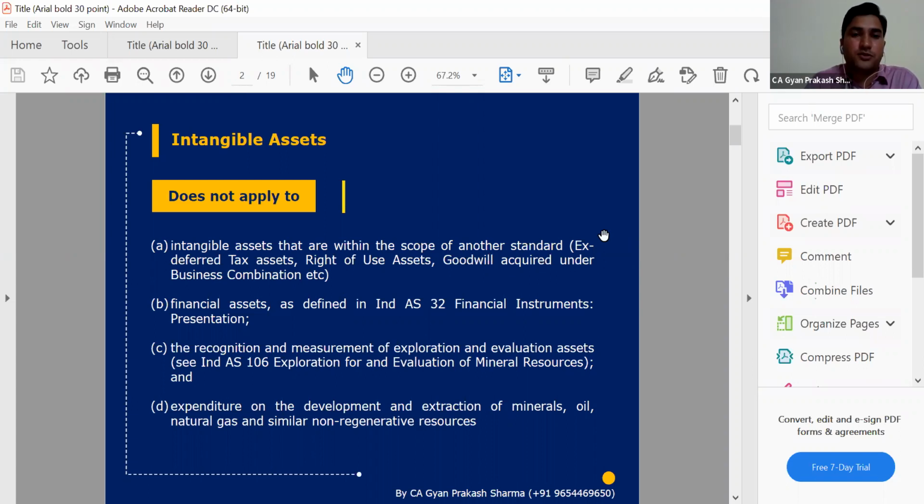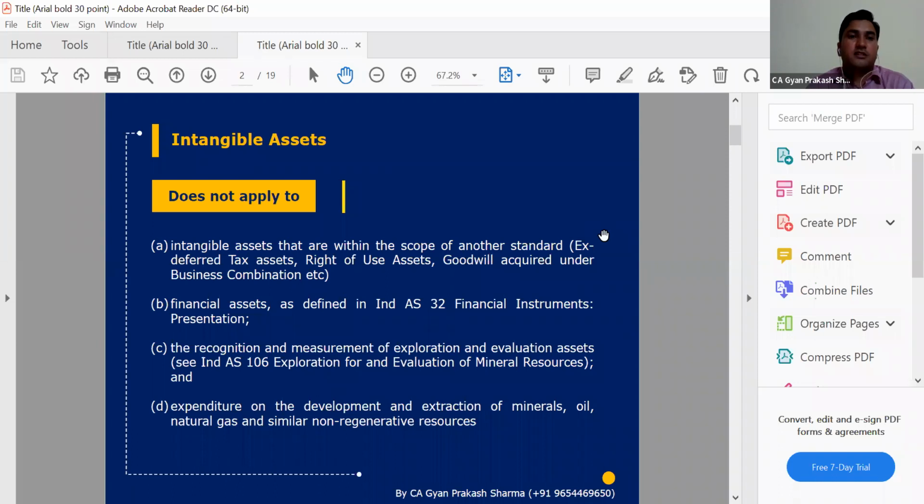And we can say right of use asset. So this is also a notional asset, or we can say an intangible asset, but that will not also be governed from this Ind-As. That will be out of purview. Goodwill acquired under business combinations, that will not be considered here. And similar way, like any recognition measurement of exploration, like R&D expenditure which we have done for any mineral activities or any specific product identification or some new products. So these type of activities, if that are specifically governed by industry specific or separate Ind-As, then that will be covered there.